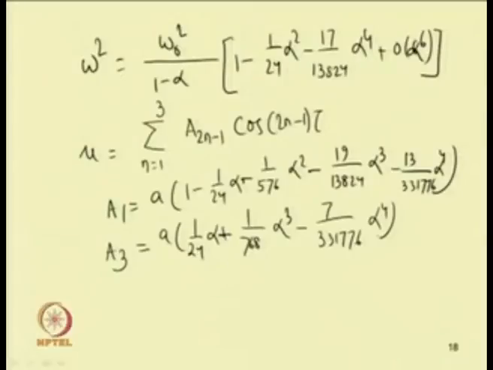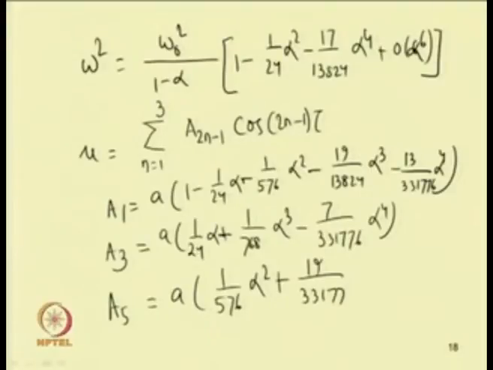So, now by putting n equal to 3, we will have 6 minus 1, that is a 5. So, a 5 equal to A into 1 by 576 alpha square plus 19 by 331776 alpha to the power 4. One can take higher order terms also, or one can obtain these higher order terms.